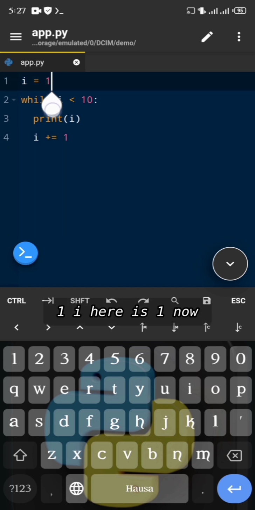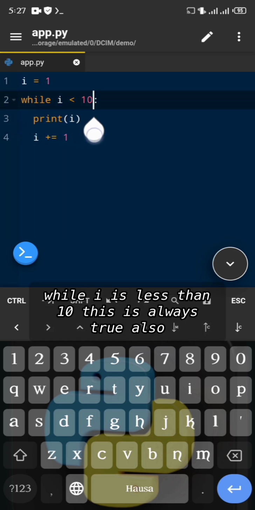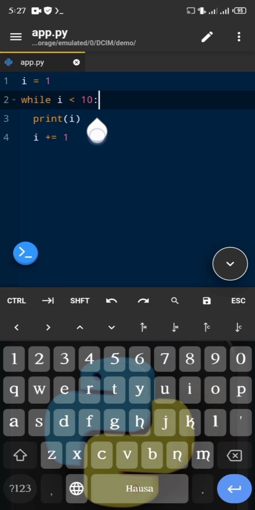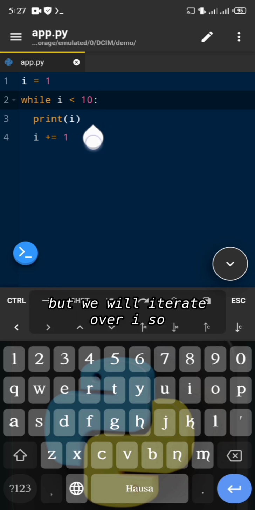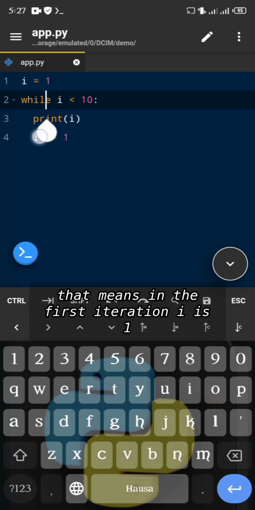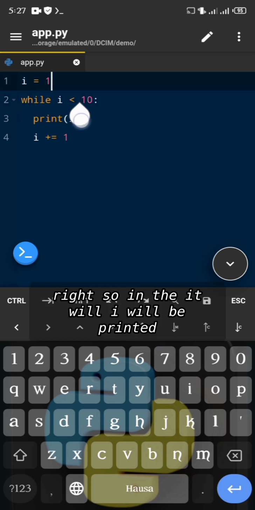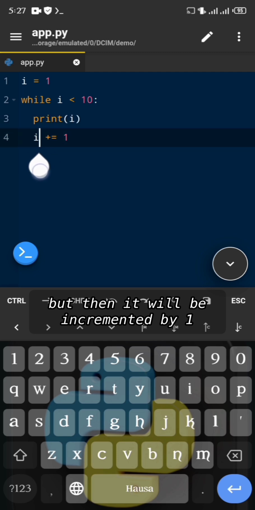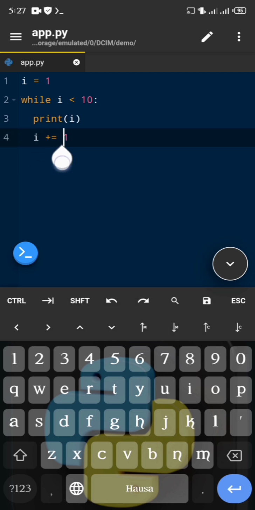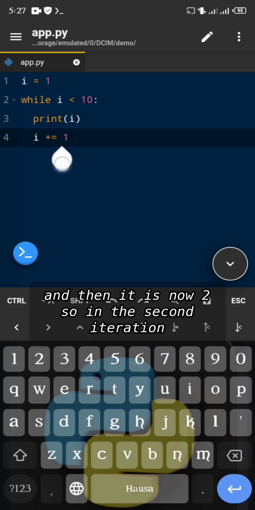Here i is 1. Now while i is less than 10, this is always true also, but we will iterate over i. So that means in the first iteration i is 1, right? So i will be printed, but then it will be incremented by 1. That means 1 plus 1.